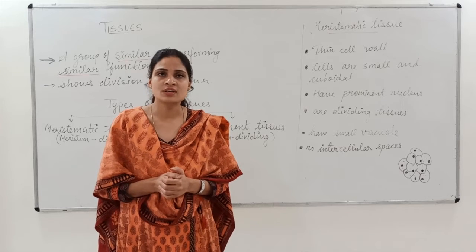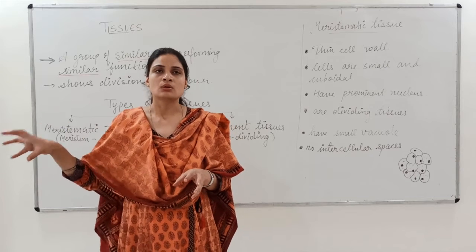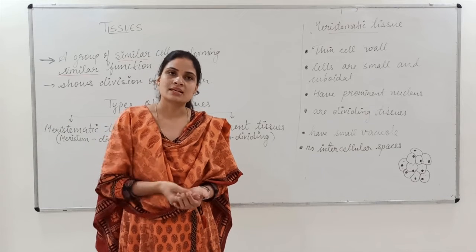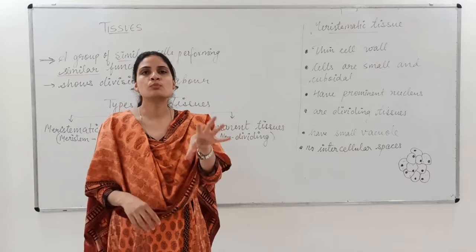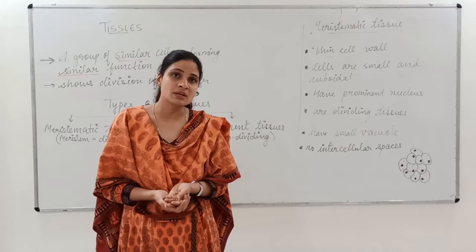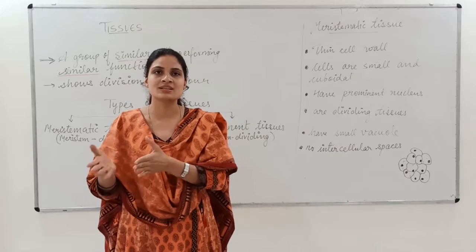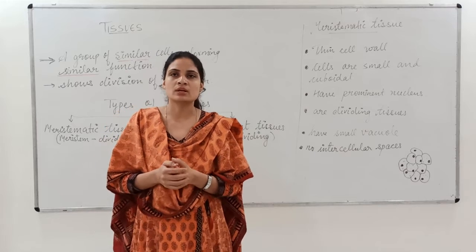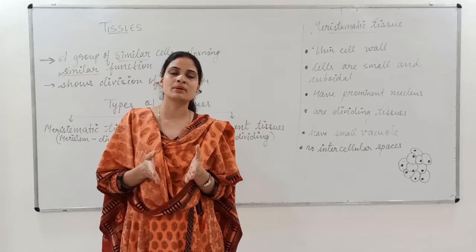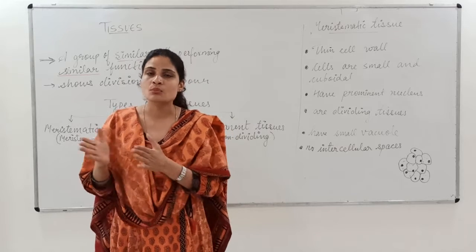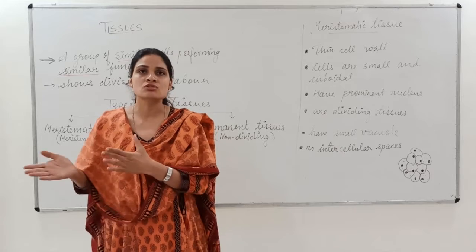They show division of labor. Labor means when a group of cells has been formed, which is called tissues, they will perform different functions. For example, a group of cells will perform the process of respiration, that is taking in oxygen, giving out carbon dioxide, where the food is broken down into glucose. Then some groups of cells or tissues will perform the function of digestion, some can perform the function of excretion, and so on.